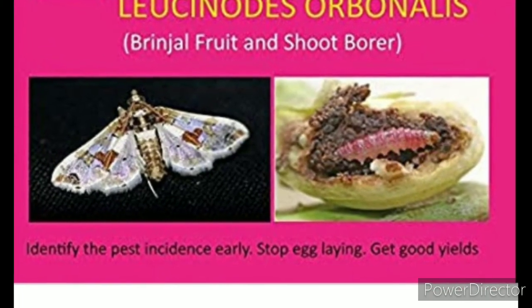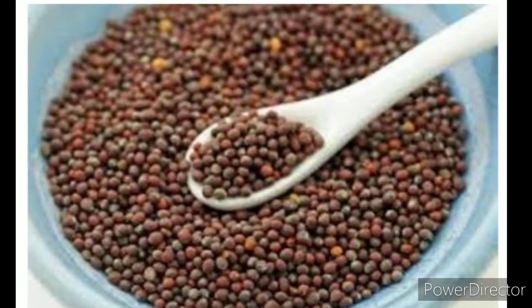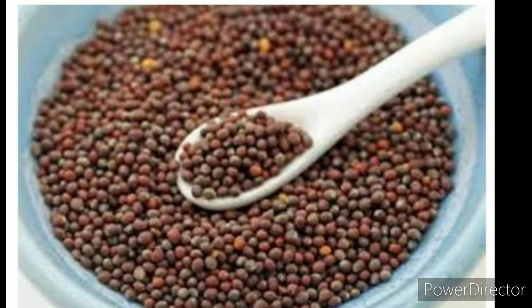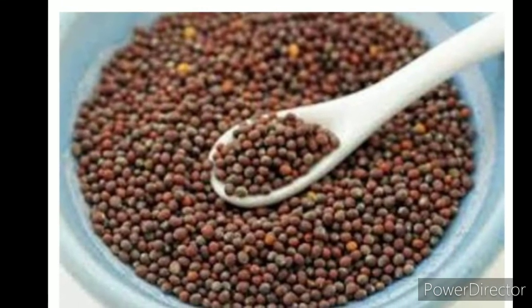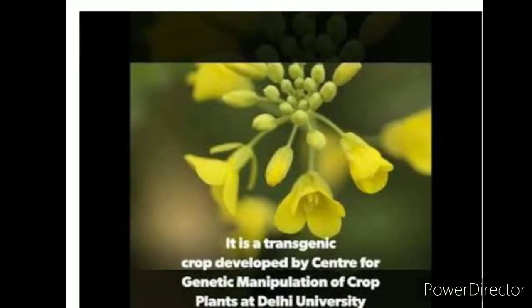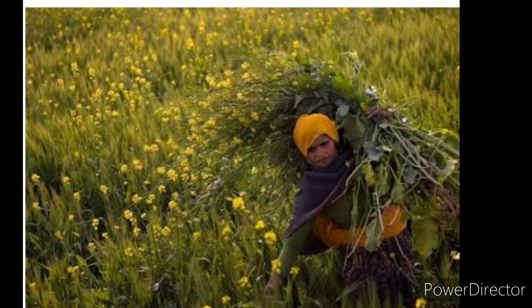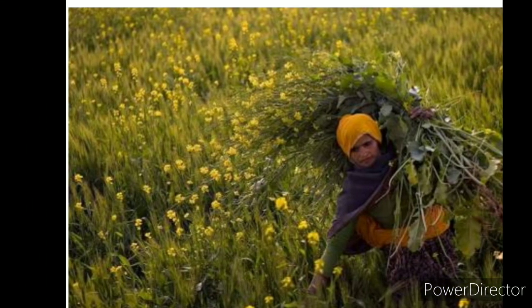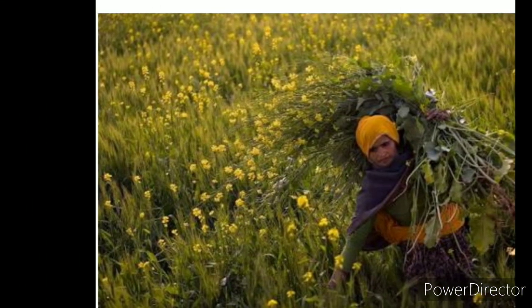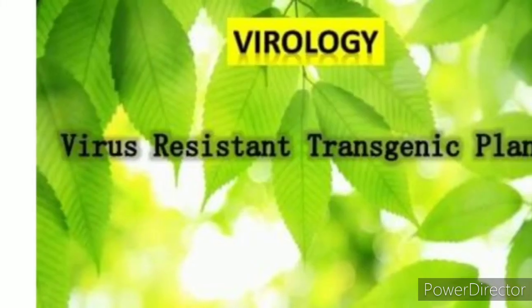Next one is Dhara mustard hybrid. It is a genetically modified herbicide tolerant mustard developed by a group of scientists at Delhi University. This mustard contains 3 genes. They are the BAR gene, Barnase and Barstar. These genes are isolated from soil bacterium and incorporated into the mustard. The BAR gene makes it resistant to the herbicide named BASTA.